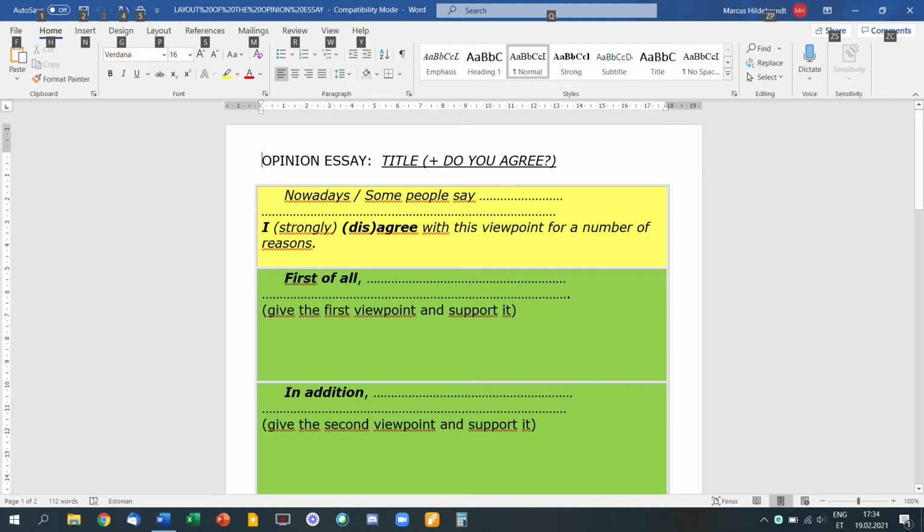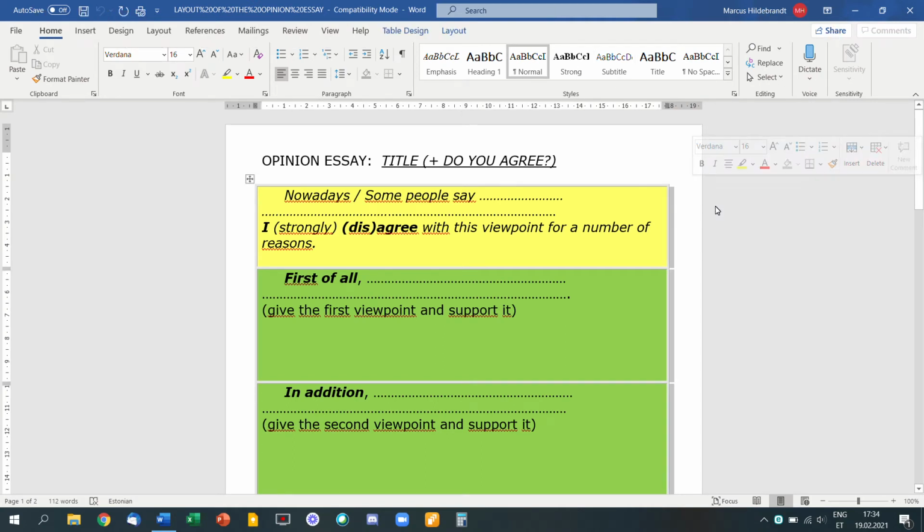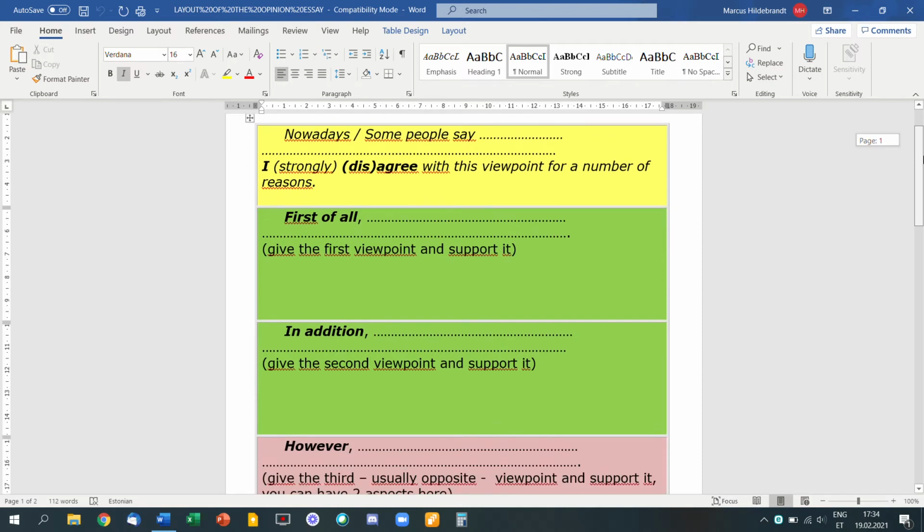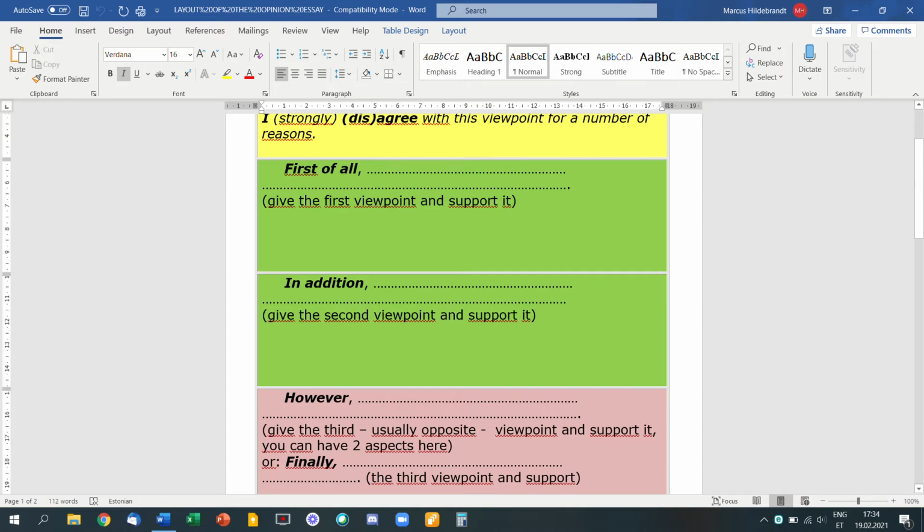So let's have a look at the layout of an opinion essay. Usually, there is a title and the instruction says, do you agree? So, at the very least, you will have to have 2 sentences in your introduction. For example, the first sentence, introducing the topic of your essay, and then the second one, whether you agree or disagree with this viewpoint. In the main body, you then at least have 2 paragraphs that present the arguments supporting your opinion.